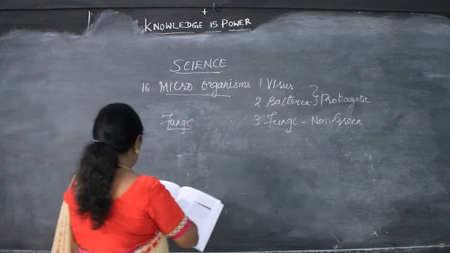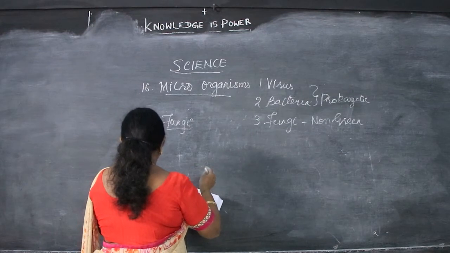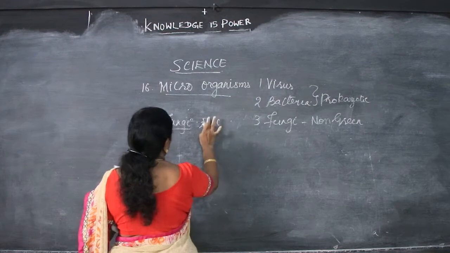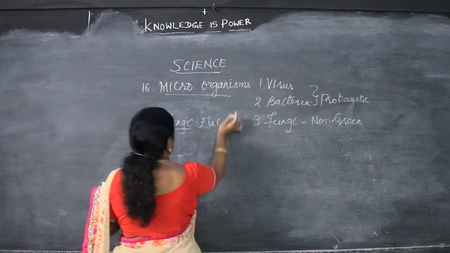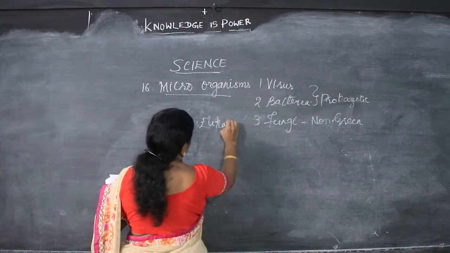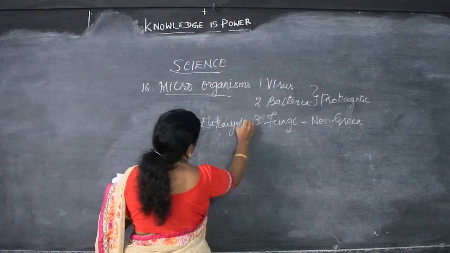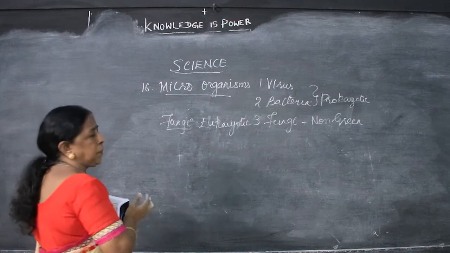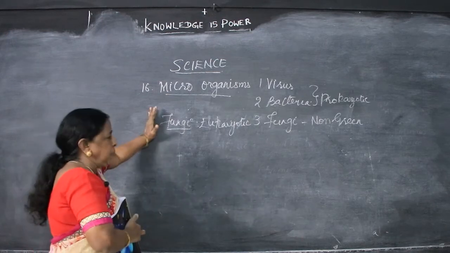Fungi, what is it? It is a eukaryote. So, virus and bacteria are prokaryotic, and they cannot be seen by the naked eye, as I said, but fungi are eukaryotic.